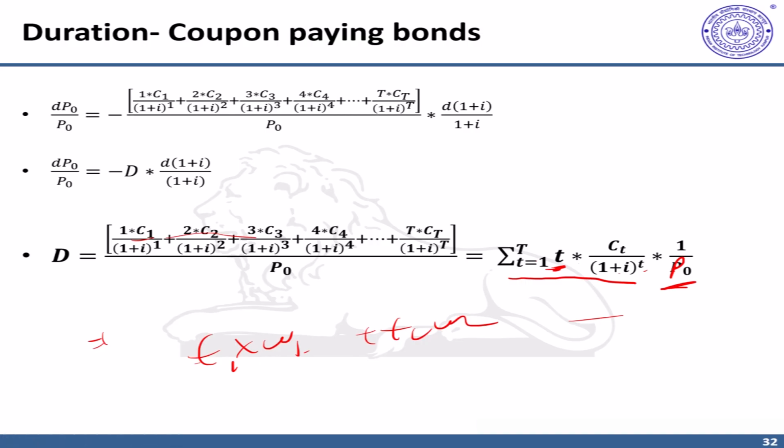To summarize, in this video, we derived duration with a simple proof for a pure discount bond and a coupon paying bond. The resulting expression suggested that duration is simply the time weighting of cash flows, that is, cash flows are used as weights and multiplied by their times to arrive at the duration of the bond.